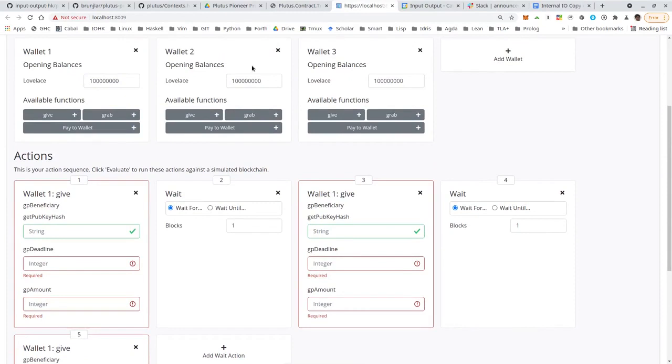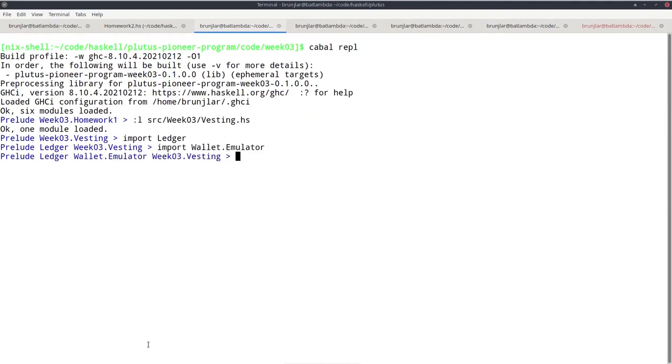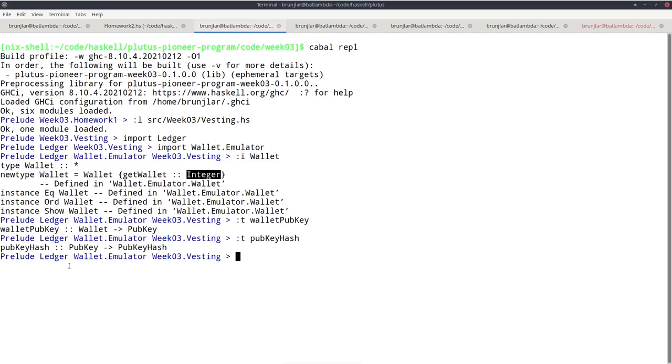So let's switch to the REPL. Let's load our module. Let's import ledger. And let's import wallet.emulator. Now, first of all, we have a wallet type, and we see wallet is just a newtype wrapper around integer. Secondly, we have something called walletPubKey. Given a wallet it gives us a pubkey. And finally, we have pubKeyHash, which given a pubkey gives us the pubkey hash.